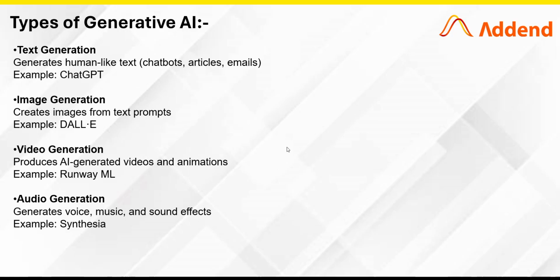Types of generative AI. Generative AI can create different types of content, not just text. So first is text generation. Creates human-like text for chatbots, emails, and content. Example is ChatGPT. Image generation. Generates images from text prompts, for example Midjourney. Next is video generation. Creates videos and animation for media and marketing. Example Runway ML. Last is audio generation, produces voice, music and sound effects like Synthesia. So generative AI works across multiple formats, text, images, videos and audio, making it versatile.